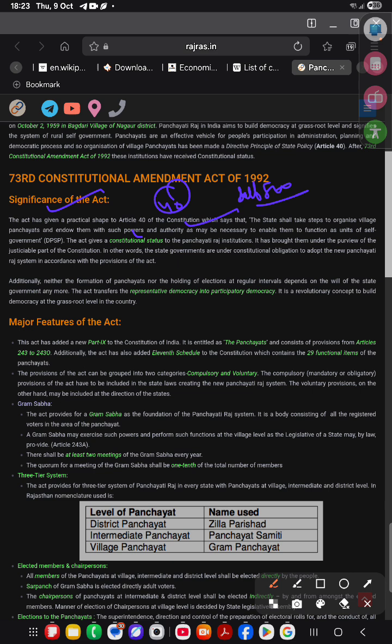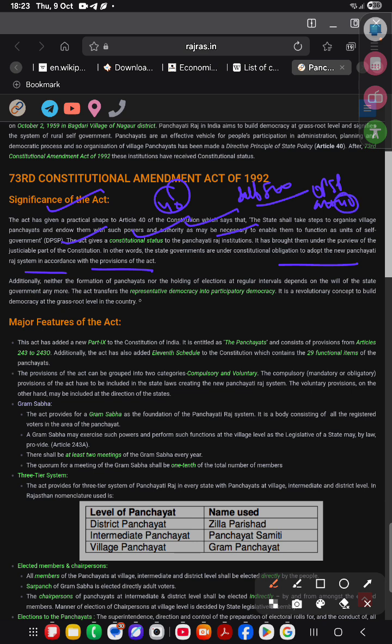The act gave constitutional status to the panchayat, and it has brought them under the purview of the justiciable part of the Constitution. In other words, the state governments are under a constitutional obligation to adopt the new Panchayati Raj system in accordance with the provisions of the Act. So that was given constitutional status in DPSP Article 40.